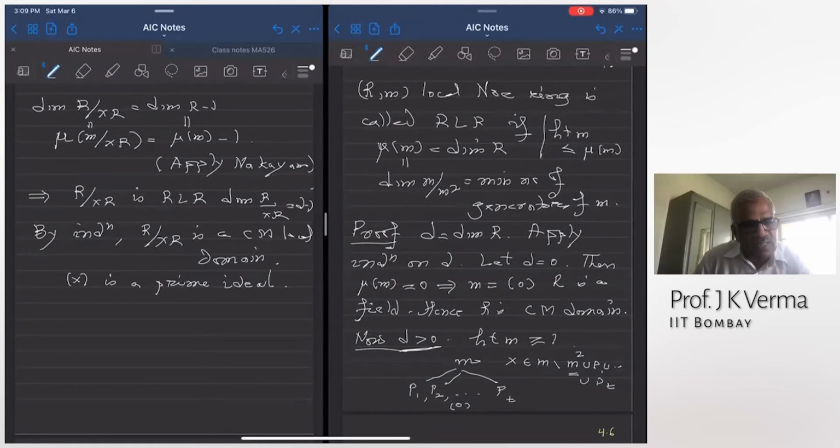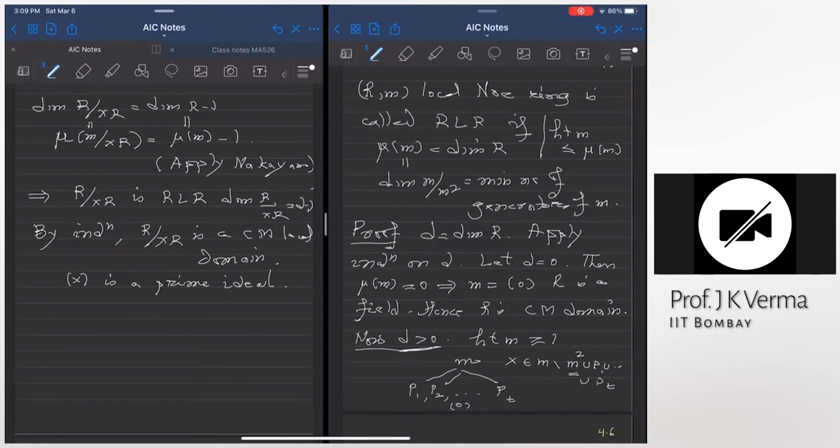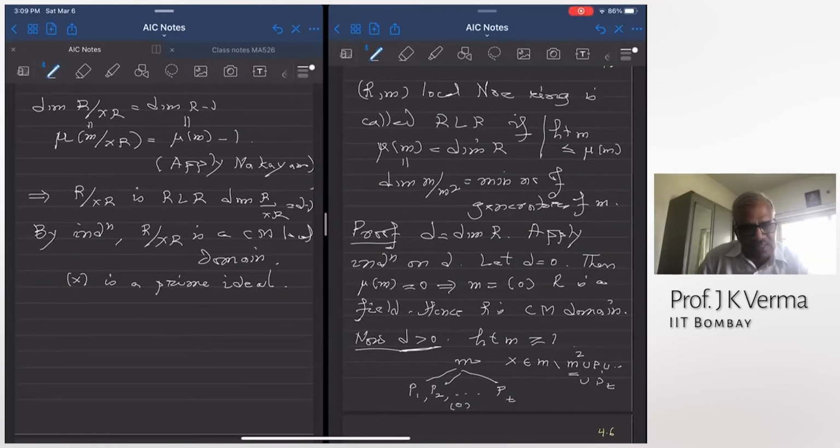Krull's theorem says it is at most 1. And it is avoiding all the minimal prime ideals, right? I selected X carefully. X was avoiding all the minimal primes, so the minimal primes are gone in R mod XR. When you go mod a single element in a local ring, the dimension cannot reduce by more than 1. But in a non-local ring, we saw that the dimension can reduce by more than 1.